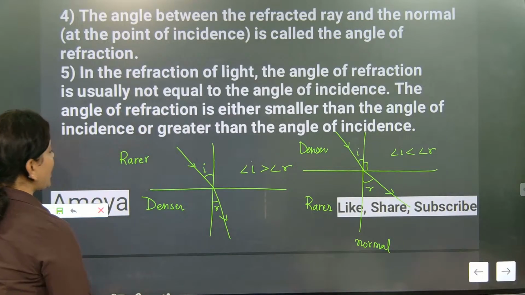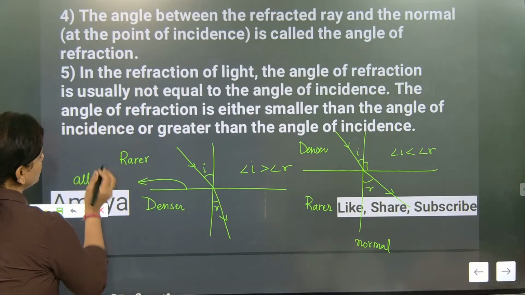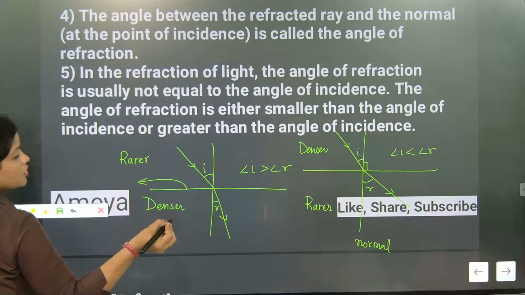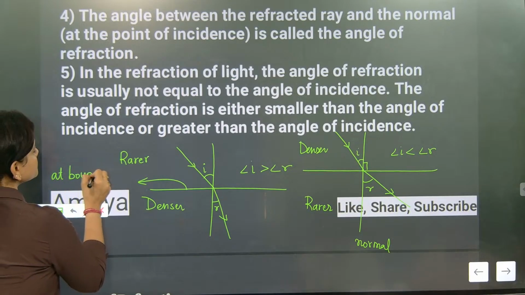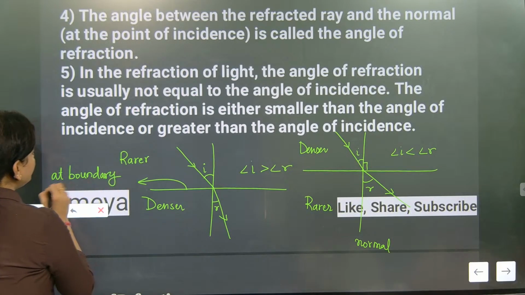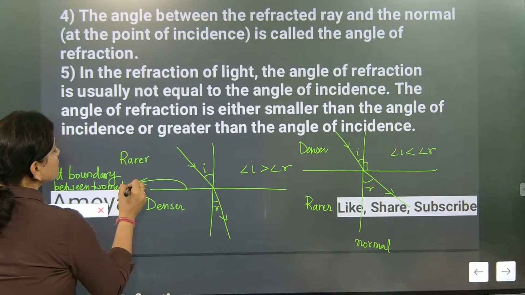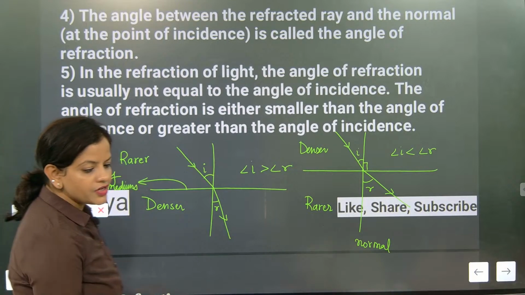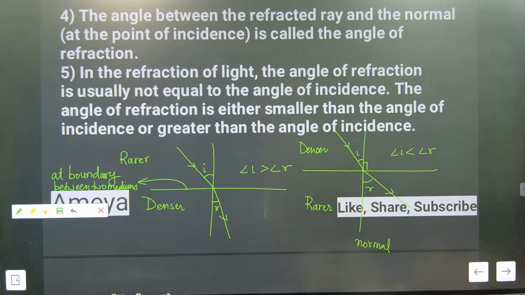So whenever refraction happens, it happens at the boundary between two media. Refraction is occurring at the boundary between two media.